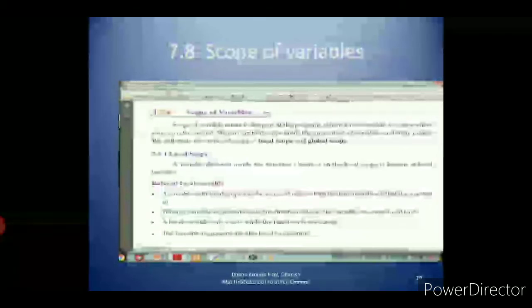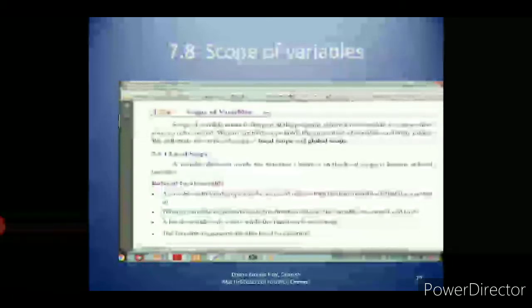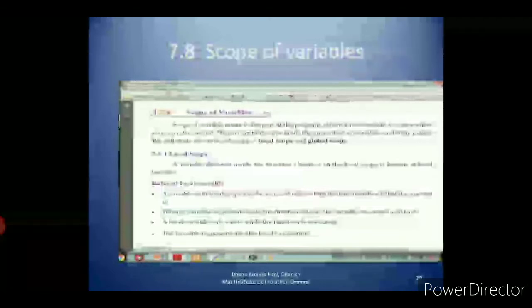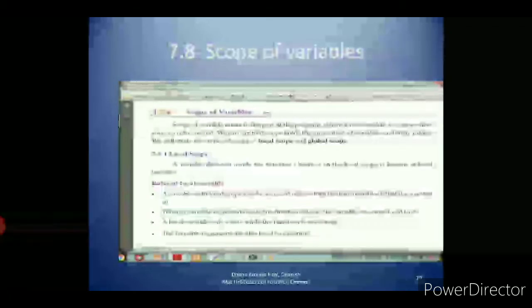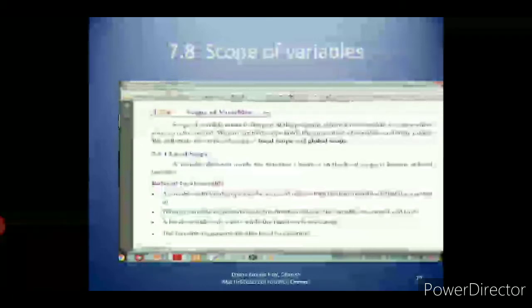You have to declare the global variable there, but the local variable you have to declare within the function or the function block. What are the rules of global keyword? The basic rules for global keyword in Python are: number one, when we define a variable outside a function, it is global by default. You need not specify any global keyword. We use the global keyword to read and write a global variable inside the function, because if the variable is declared inside the function, by default it will be taken as a local variable.